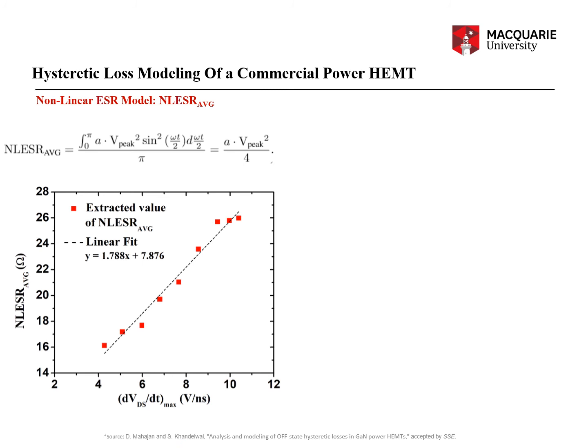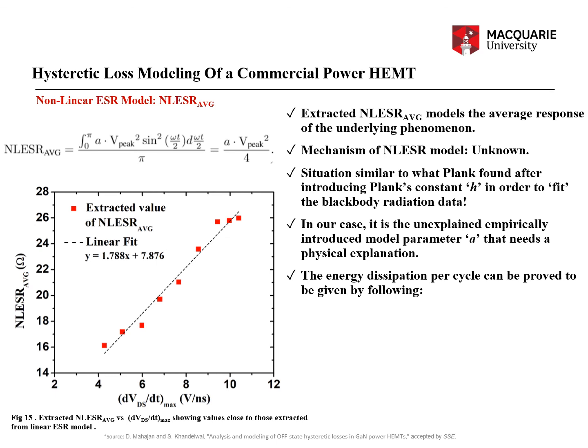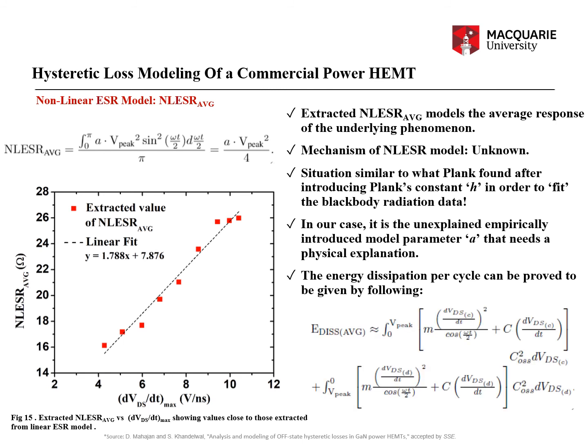Now if I substitute this relationship, that is NLESR average is proportional to m times dVds/dt max plus some constant c, and use this expression to derive the approximate expression for EDSS average, it comes out to be this big expression.